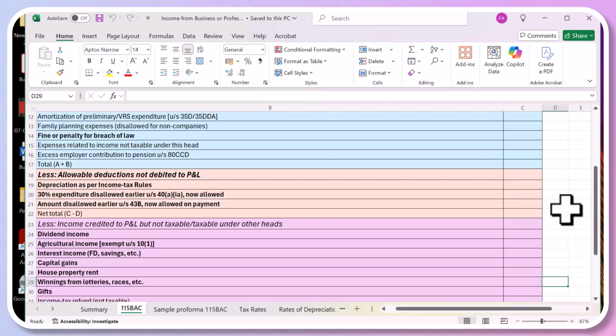So the first item is depreciation as per the income tax rules, allowable deduction not debited to profit loss account. Then 30% of the expenditure disallowed earlier will now be allowed. Suppose the TDS has not been deducted, like suppose I am working at Shivnadar. So the Shivnadar has deducted income tax from my salary or from my wages or whatever, and they have not deposited. So it will be disallowed. But if they now do it, so next year they can claim it. So that 30% will be allowed in the year when the actual payment is made to the government. Okay.